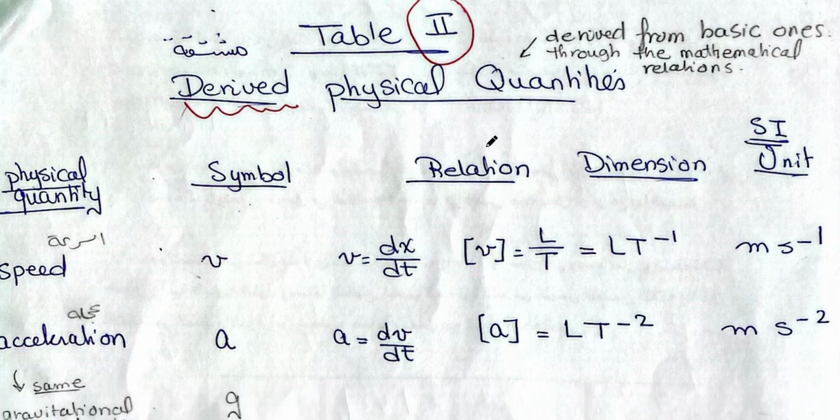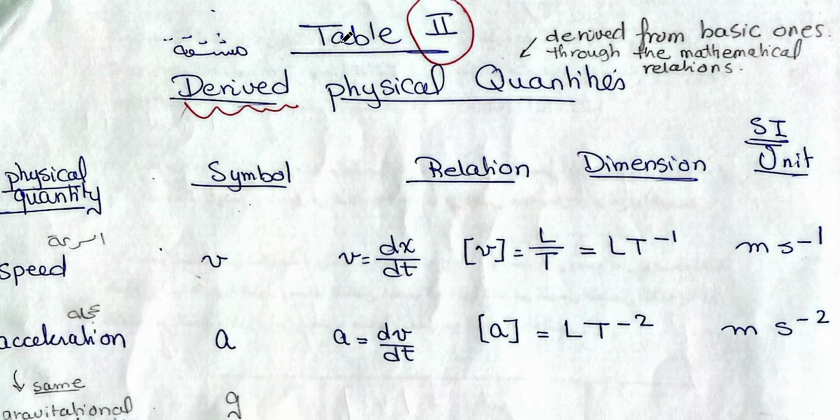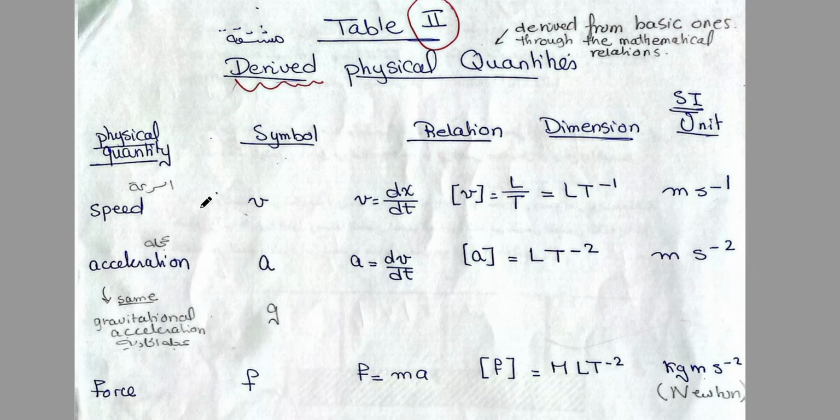The first example we want to discuss is the speed. Speed is related to distance and time, dx over dt. Simply, it's distance over time.